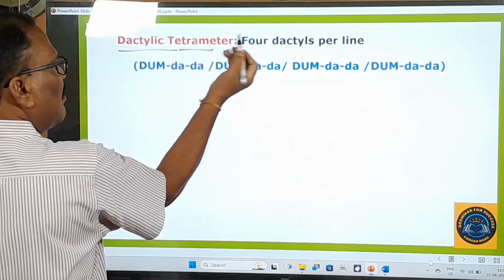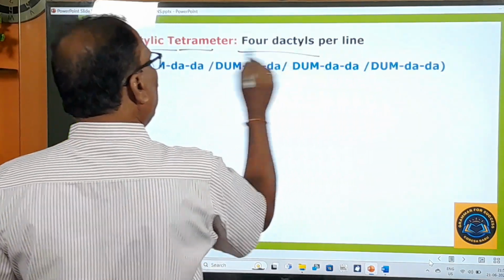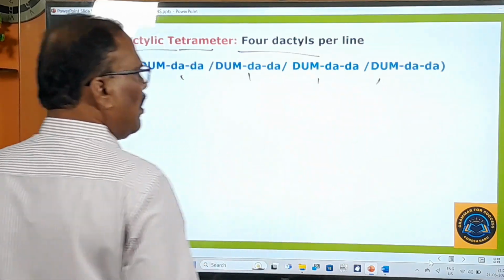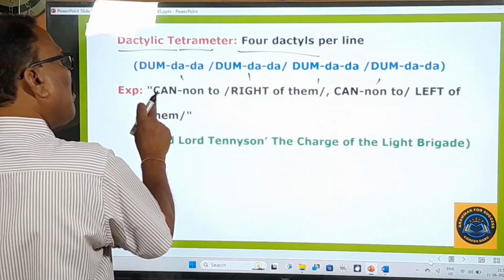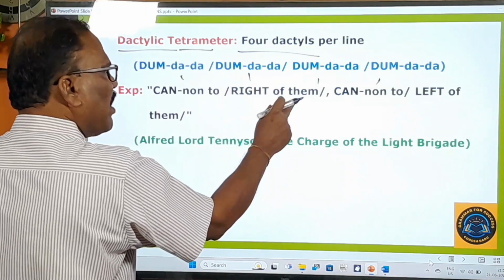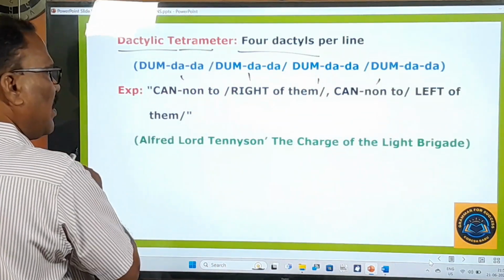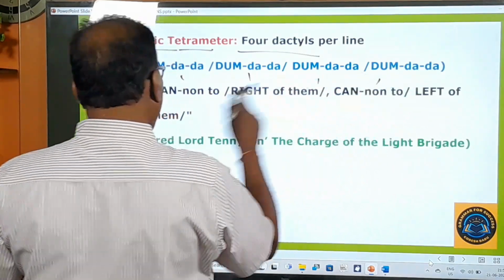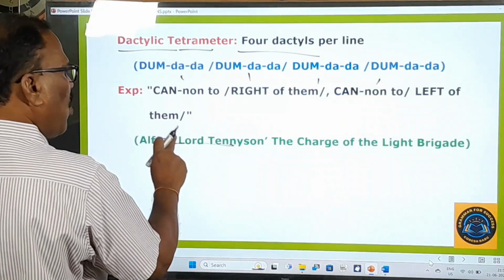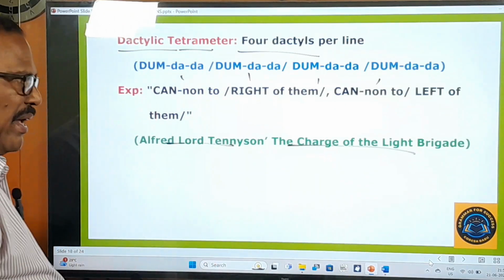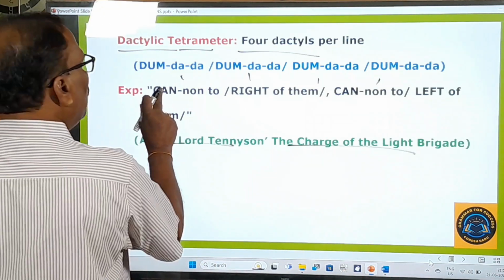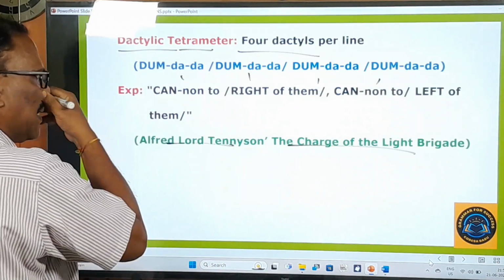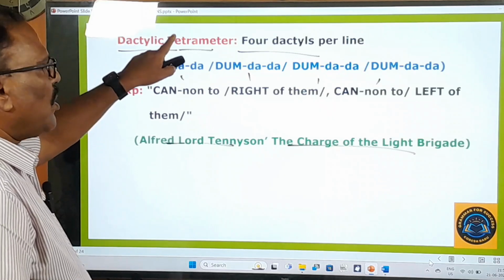Dactylic tetrameter is there. Tetra means 4. 4 dactyls per line will be used. Dum, dada, dum, dada, dum, dada. 1, 2, 3, 4. So here: Cannon to right of them, cannon to left of them. So this is the poetic line taken from Alfred Lord Tennyson's The Charge of the Light Brigade. Right. So you can even say dum dada, dum dada, dum dada, dum dada. So this is called dactylic tetrameter.